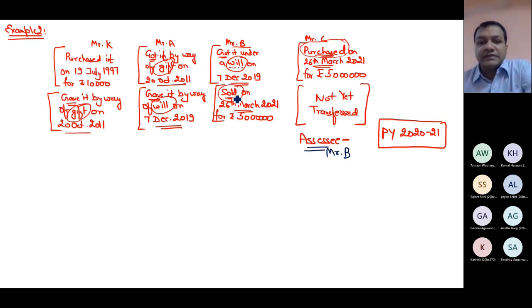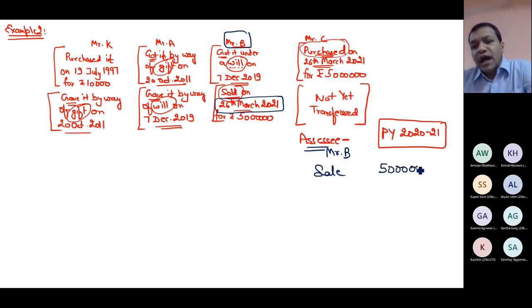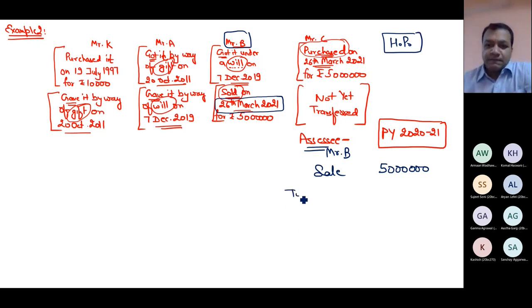Why? Because Mr. B is the seller in my previous year, which is 26th March 21. One thing is sure that Mr. B is the seller. Sale value is also given. But how can I do the calculation unless I know whether this asset is short term or long term, because I told you the calculation of short term and long term is totally different. So what do I need to know? Which type of asset is this? Since I'm assuming it as house property, the type of asset is clear in my mind.